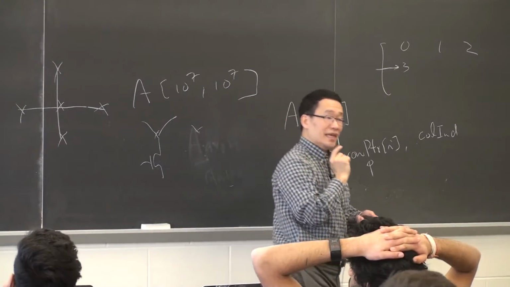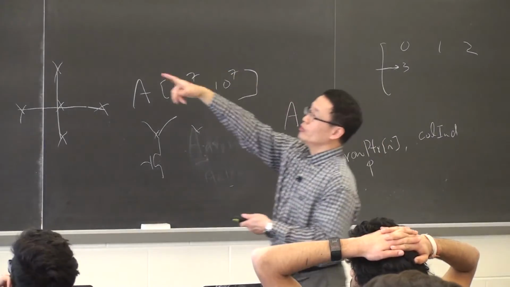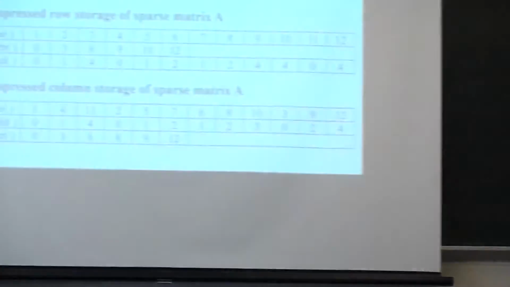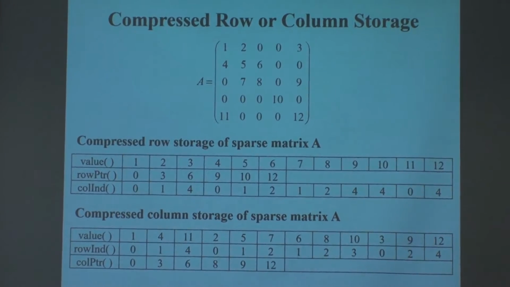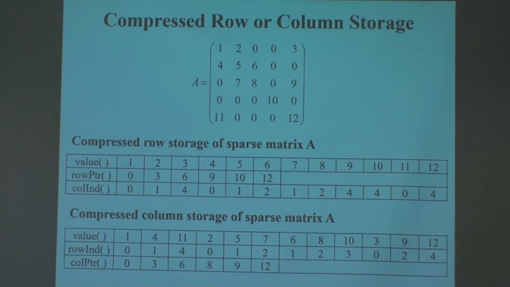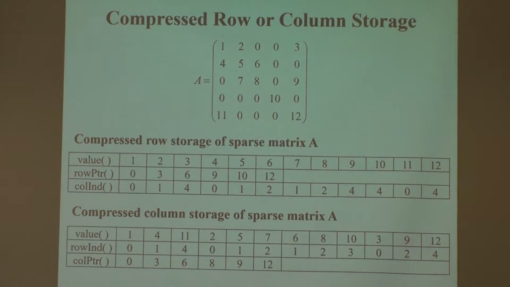This is convenient in traversing. When you want to go through all the elements in the matrix, the row pointer is the natural way to do things. The first 3 elements are the first row, so you can do whatever you are doing on the first row.